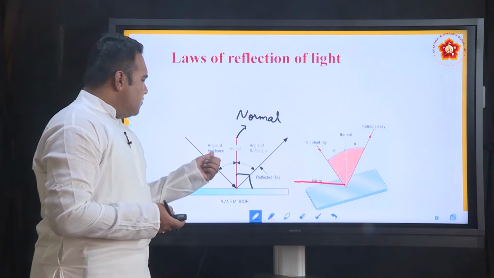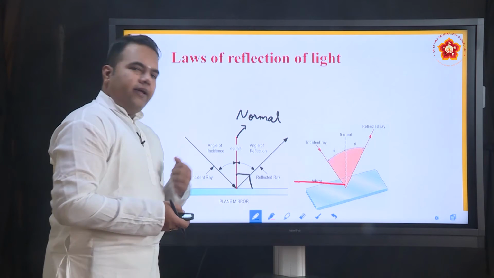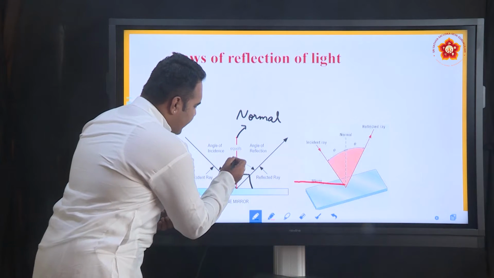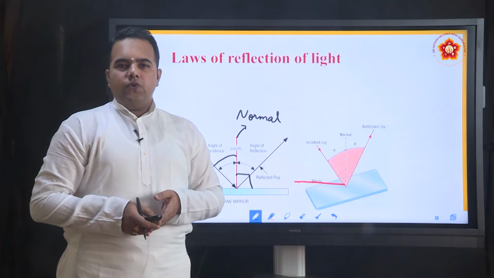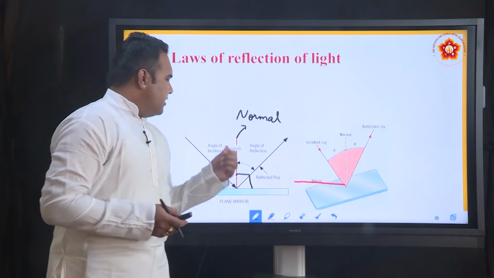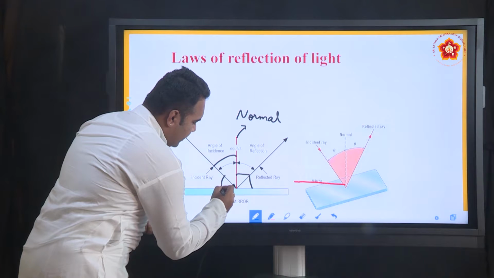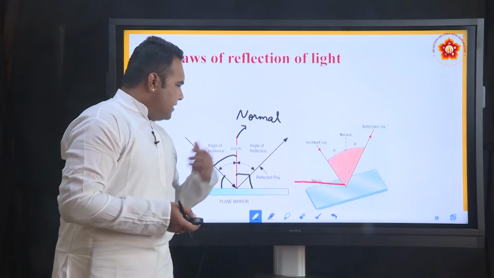And we also know what we mean by angle of incidence. The angle made by the incident ray with the normal is called angle of incidence. So this angle, and then in your lower classes you would have solved a few numericals based on angle of incidence and angle of reflection. So given one of them, how do you find out? Suppose they give us this particular angle, what will be the angle of incidence or what will be the angle of reflection, you would have studied.